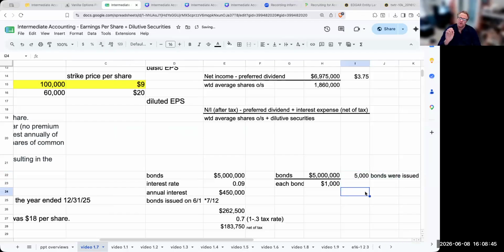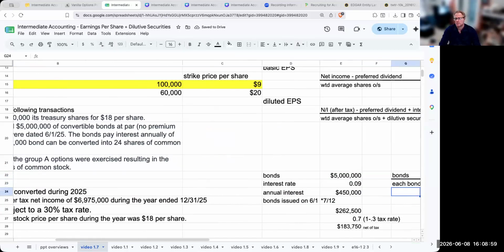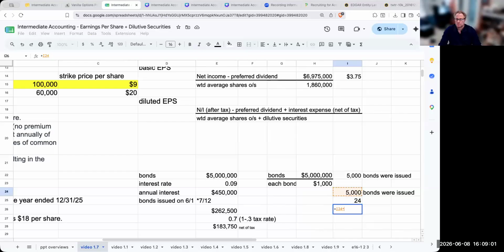And now, how many shares are going to be issued as a result of these bonds if they were converted? Well, if we converted them immediately, each bond is convertible into 24 shares of common stock, so this is going to be 120,000 shares. However, was this 120,000 shares here for the entire year?